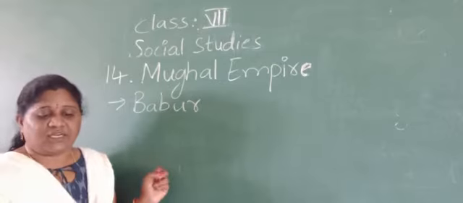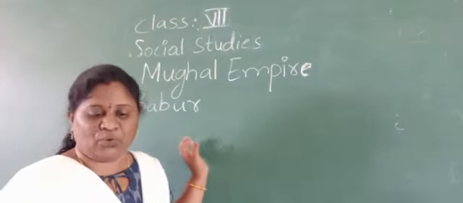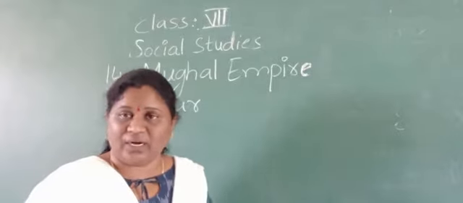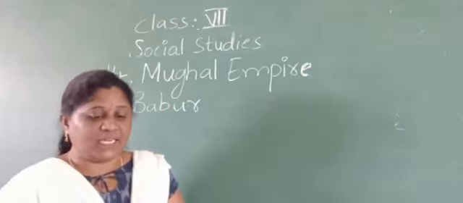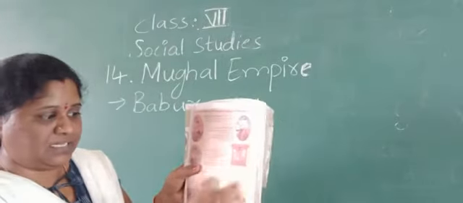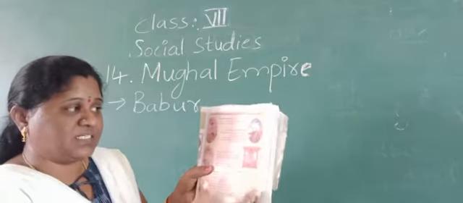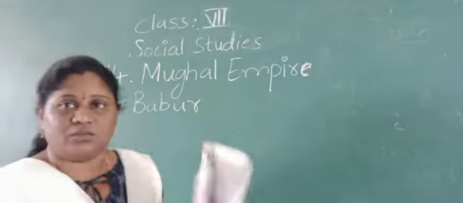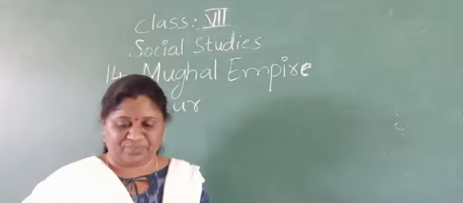Babar, in 1526 CE, defeated Ibrahim Lodi and established control over Agra and Delhi. Here they have added figures of these important kings, given clear study about the kings, and also given pictures of the emperors.